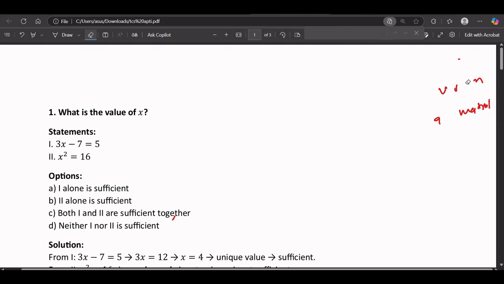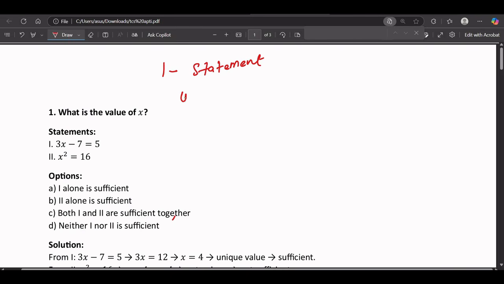Now understand the four options. First there will be one statement, and there will be a total of four options. The first option is statement one alone is true.